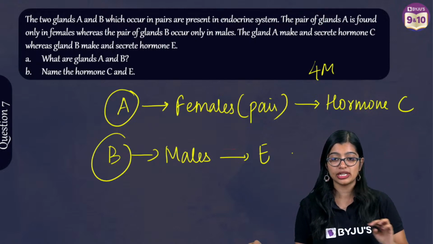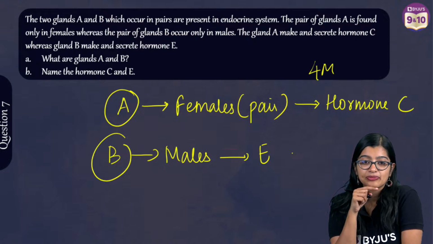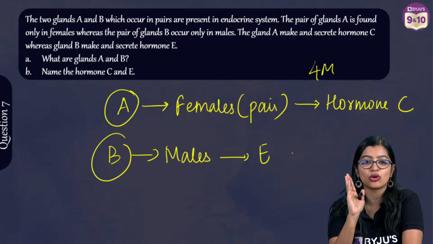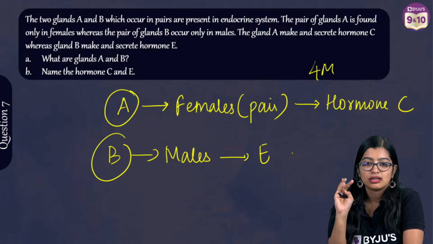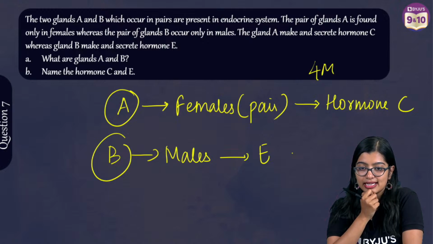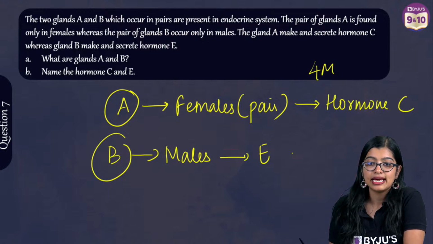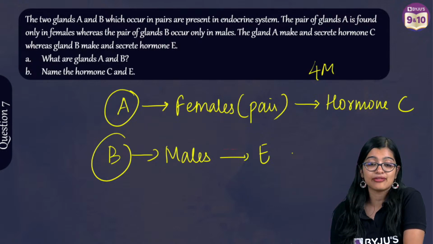Ma'am, C is estrogen, E is testosterone. Okay. What is A and B? Everybody who is going to give me answers only as ovary, testis, all of you will get 0 marks. I need the answer in format. Exactly. A is ovary, B is testis, C is progesterone and estrogen. Very good, and we have E.